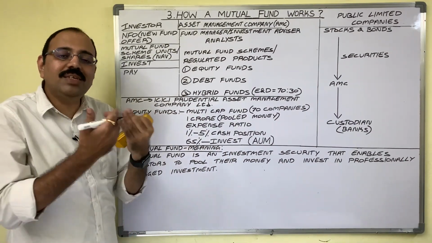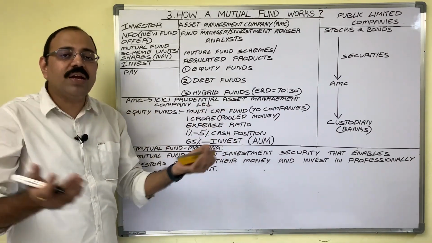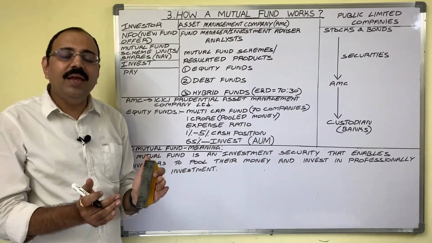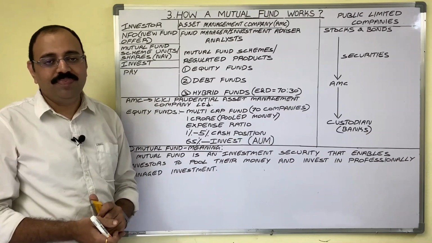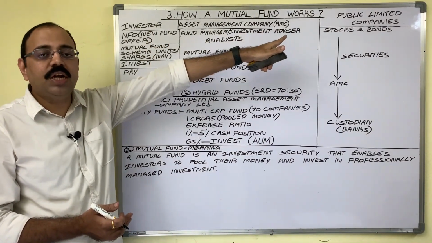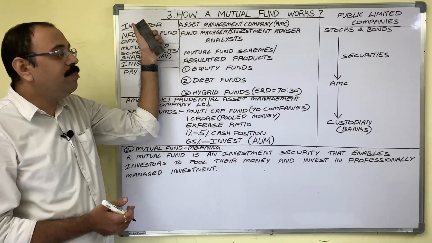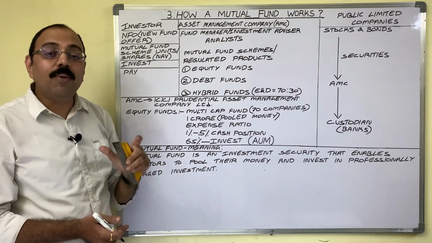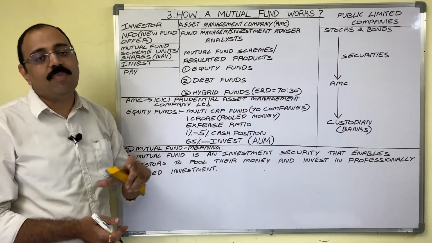He wants to invest his money in more than one company. He doesn't know how to prepare one ideal diversified portfolio. In that case, instead of directly purchasing company shares and debentures, he has to depend on one professional who has complete knowledge about stock market.